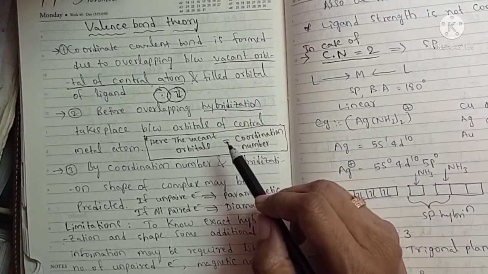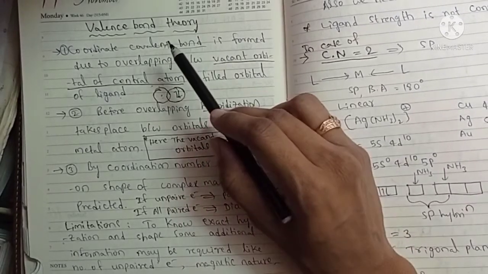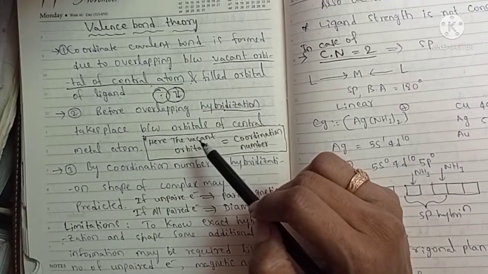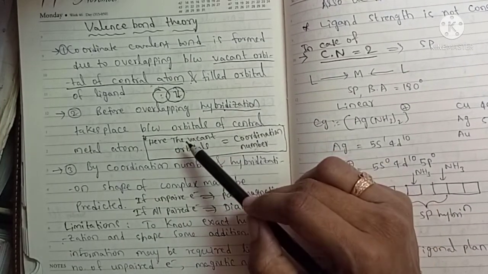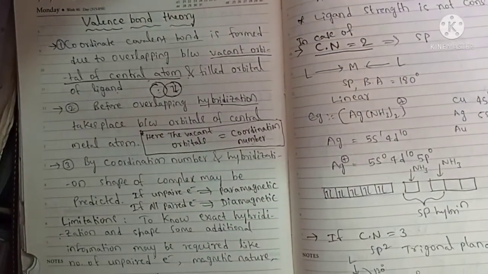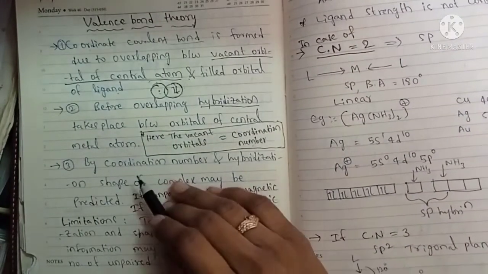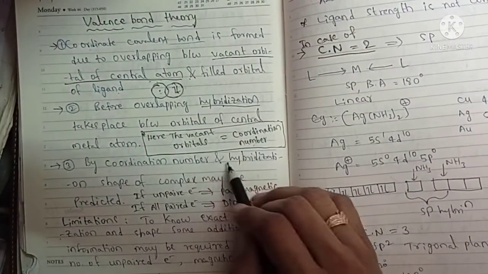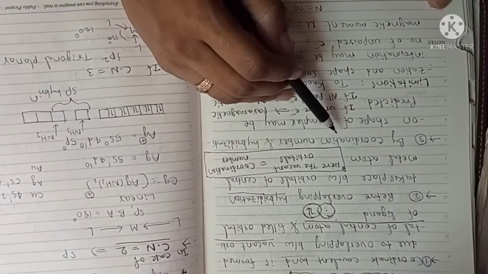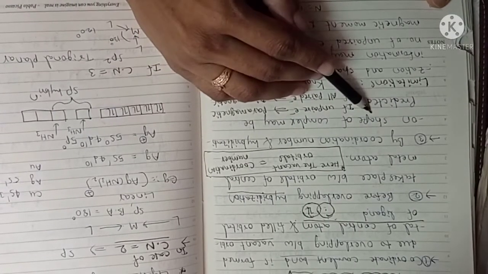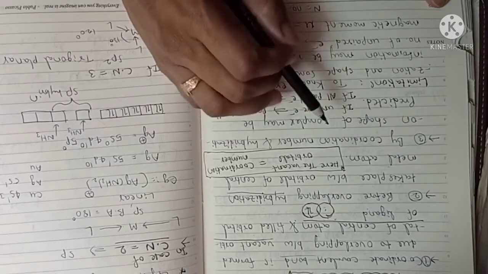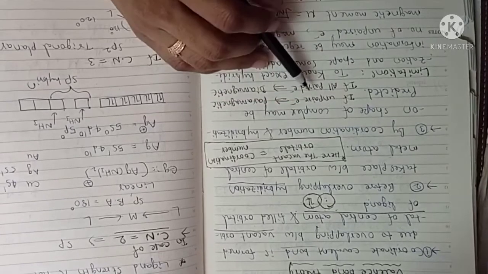So how many orbitals are needed to form the coordinate covalent bonds? That many orbitals participate in the hybridization. So the coordination number is equal to the number of vacant orbitals participating in hybridization. Next, by coordination number and hybridization, the shape of the complex may be predicted, so we can predict the shape of the complex using this valence bond theory.